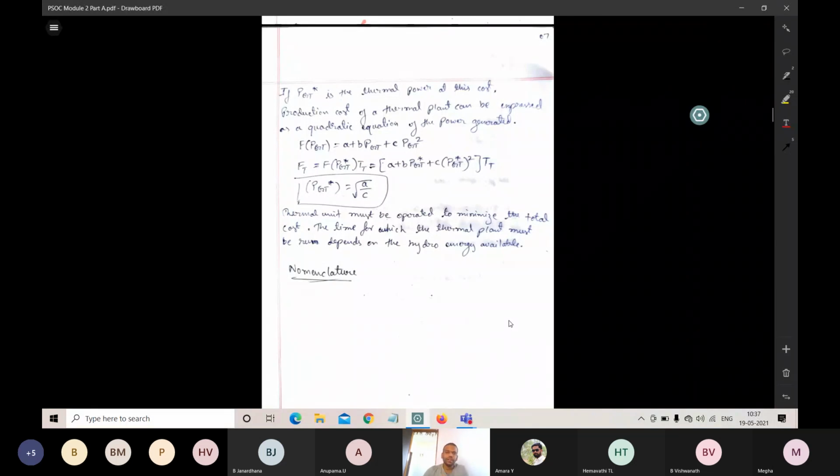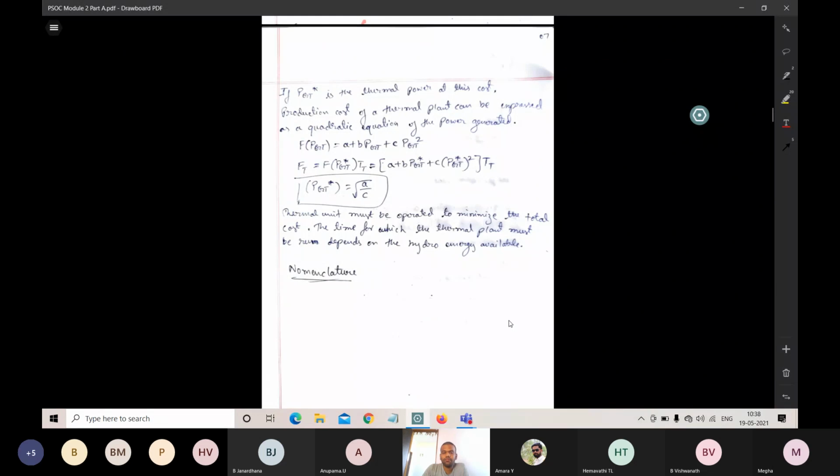We know that water is a renewable resource, so it's not available in all seasons. So in order to generate hydel power, a continuous flow of water and storage are required. If reservoirs are there, we can store the water and generate the power.